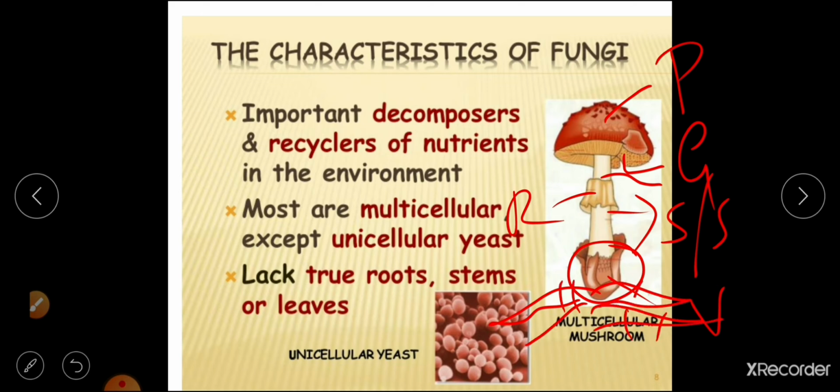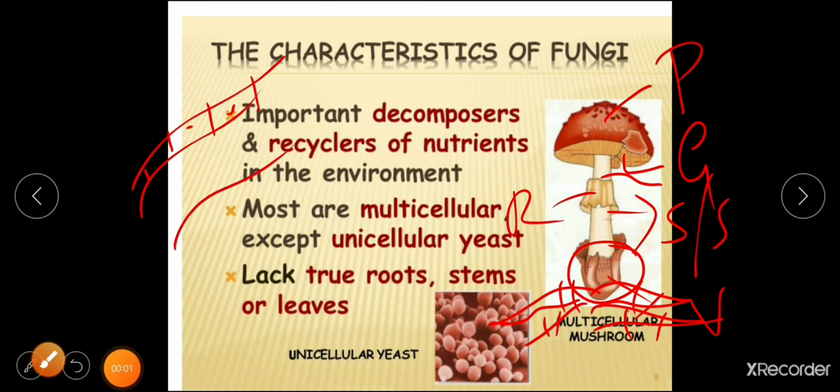The mycelium may be septate or aseptate. Septate means the one which has septa in it. Each septum sometimes bears a nucleus or nuclei. Aseptate means the septa will not be present. So the mycelium will be either septate, meaning septa are present in the mycelium, or aseptate, meaning they won't bear any septa in their mycelium. So mycelium will be there.